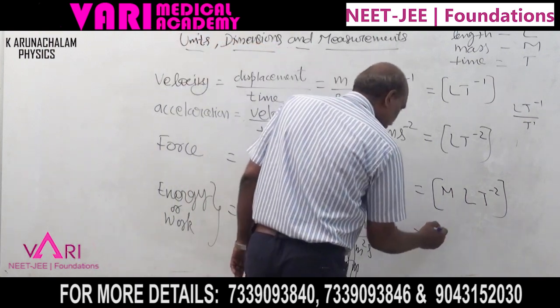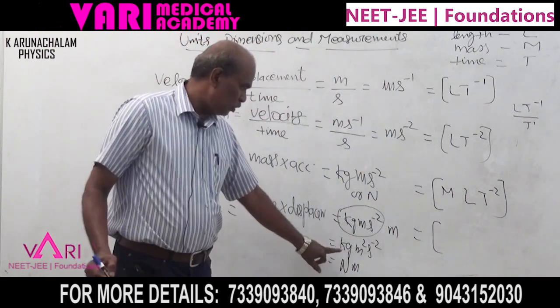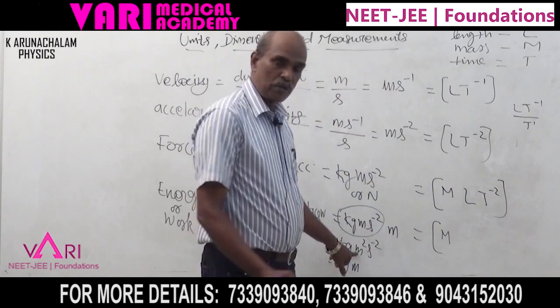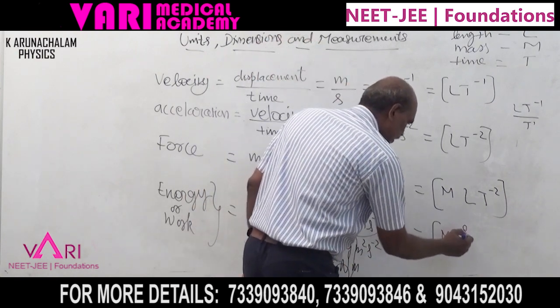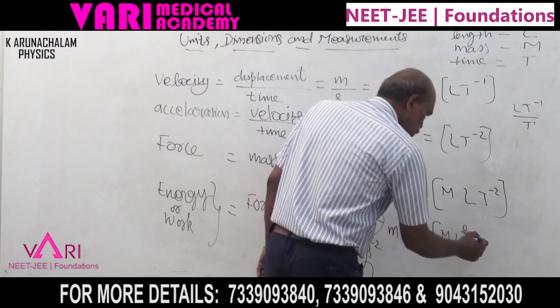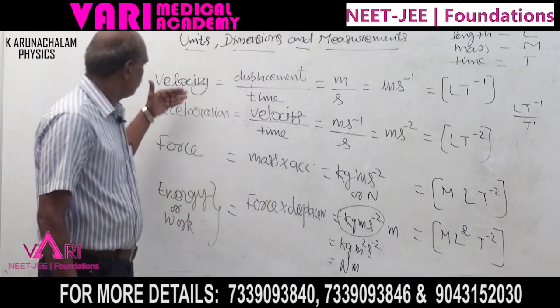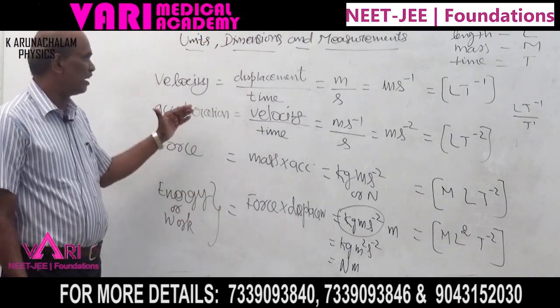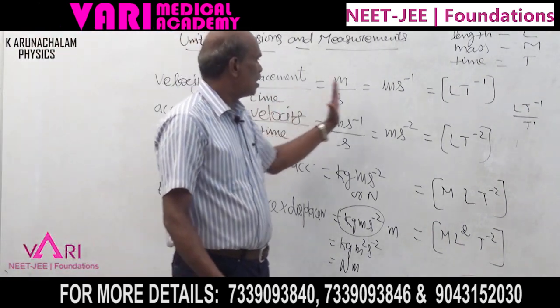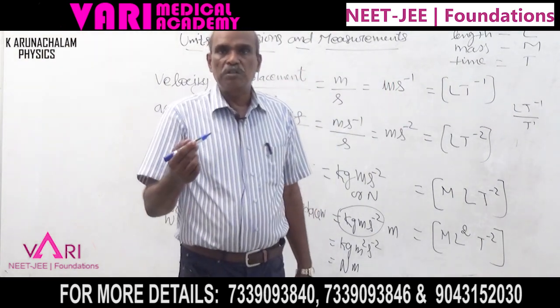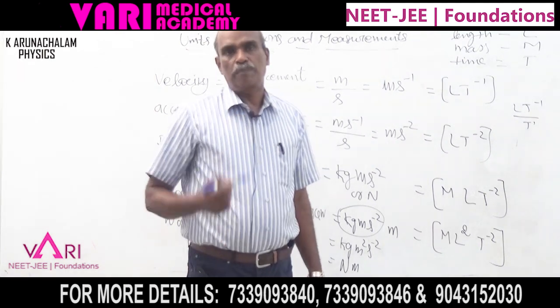So the dimension is, for kg, M, then L square T power minus 2. That covers the physical quantity, SI formula, SI unit and its dimension. Now we are going to discuss one NEET problem in physics.